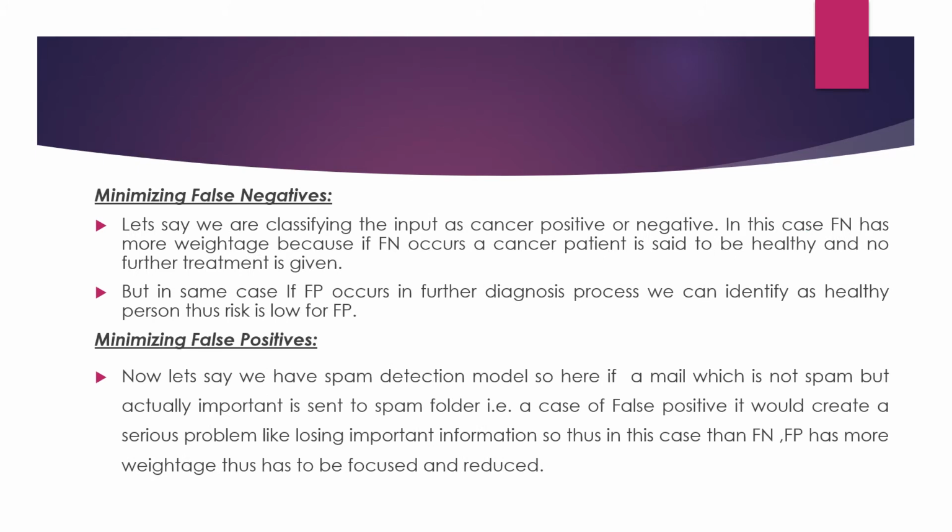So when do we say we have to reduce false negatives? Let's take an example of a cancer detection system where we have to say whether it is cancer positive or cancer negative. If it predicts a false negative, which means that it is actually a positive case, but we said it to be a negative case.